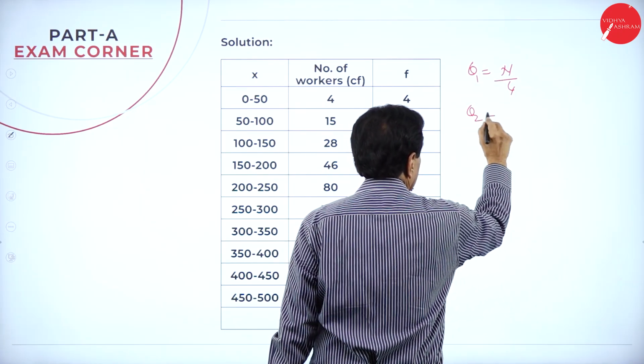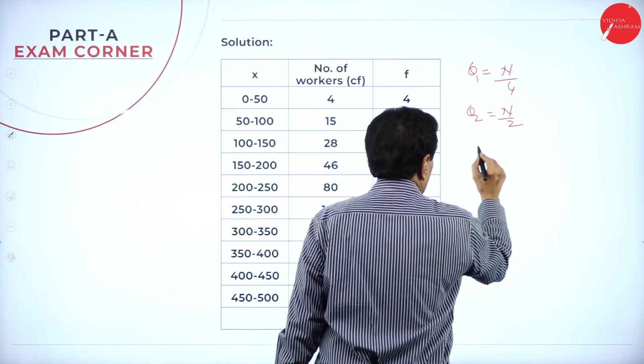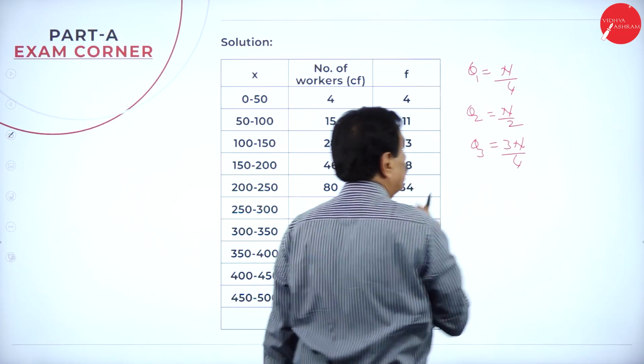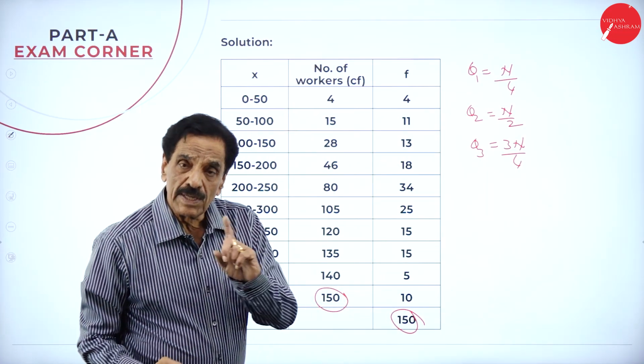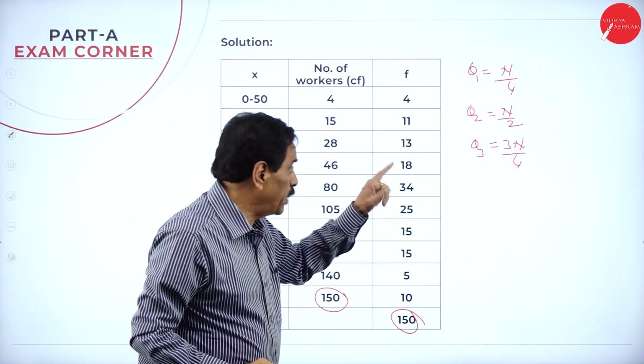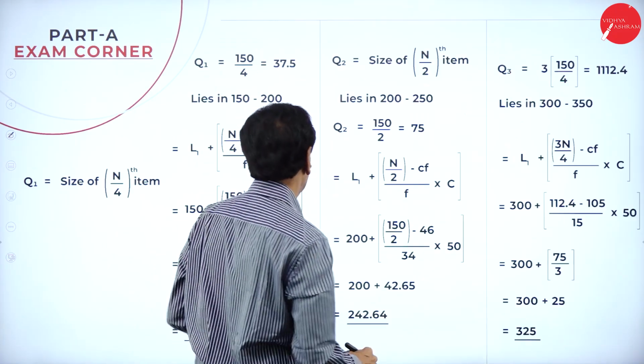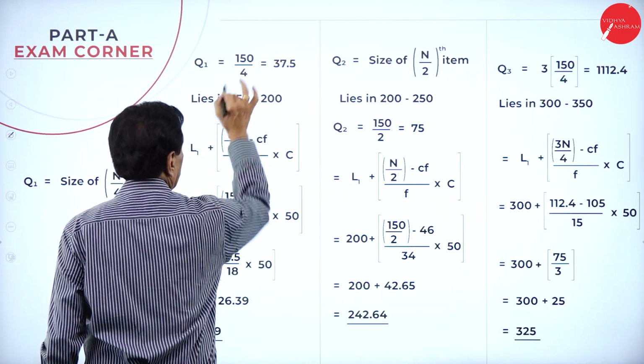Q2 is equal to n by 2. Q3 is equal to 3n by 4. This is your formula. Q1 is equal to n by 4, Q2 is equal to n by 2, Q3 is equal to 3n by 4. We'll apply the formula. So Q1 is equal to n by 4.